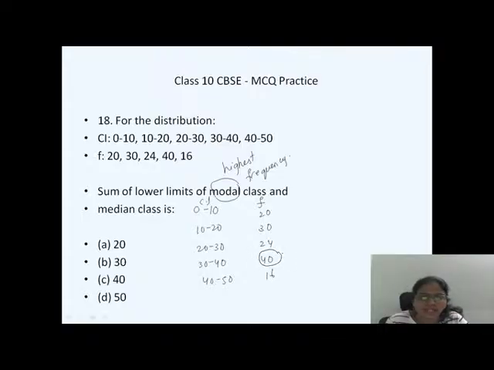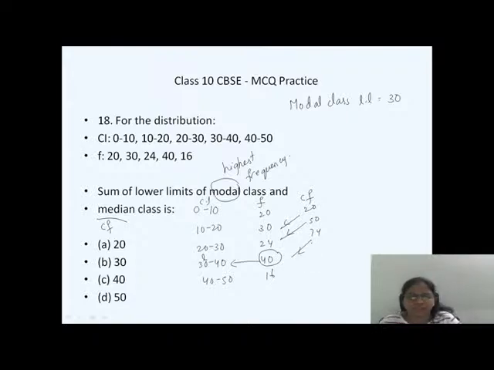So 40 is our modal class, and with respect to that we get the lower limit and upper limit. The modal class lower limit is 30. Then I got the first one. Now they also want the lower limit of the median class. How to find the median class? For the median, you have to find the cumulative frequencies: 20, 20 plus 30 is 50, 50 plus 24 is 74, 74 plus 40 is how much?